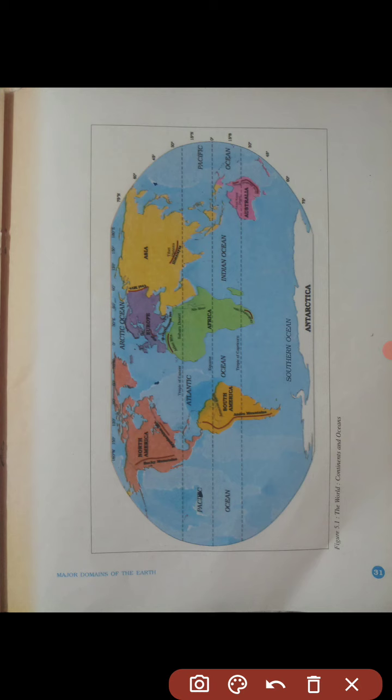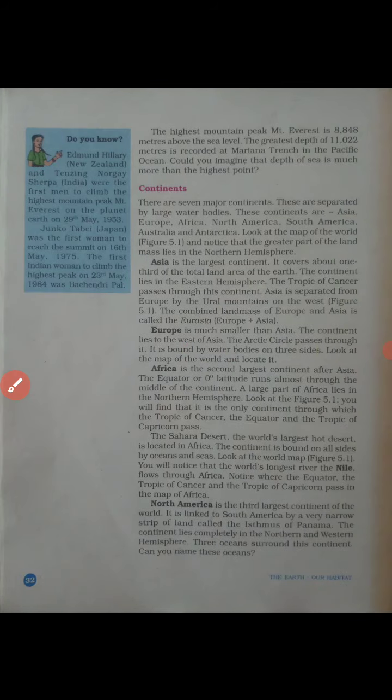Sahara Desert, the biggest desert, is located in this continent. The continent is bound on all sides by oceans and seas. You will notice that the world's longest river, the Nile, flows through Africa. Now you have to find out the place where the equator, the Tropic of Cancer and the Tropic of Capricorn pass in the map of Africa.